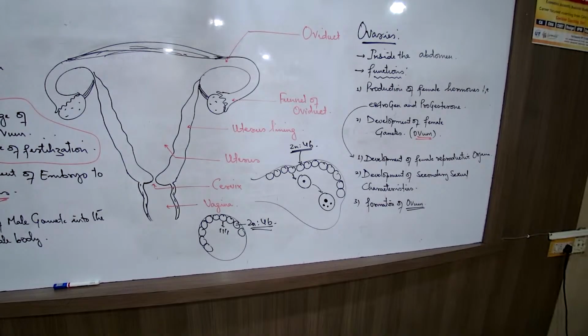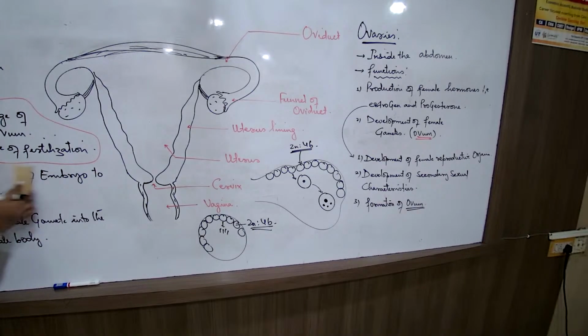The other difference is, now that we are talking about a cell of the testes, this is a cell of the testes. How many chromosomes? 46. What will happen? This will give rise to 4 cells. 1, 2, 3, 4. And all of them have got the same number of chromosomes, 23. One cell of the testis gives rise to 4 cells known as gametes. So what are these gametes known as? Sperms. One cell of the testis, 4 sperms at a time.